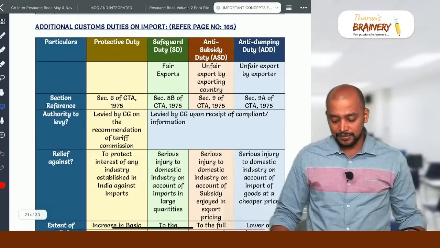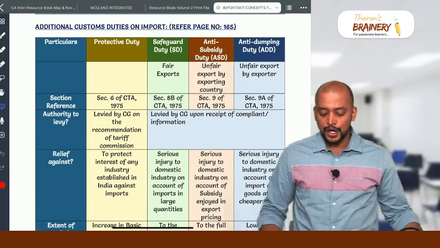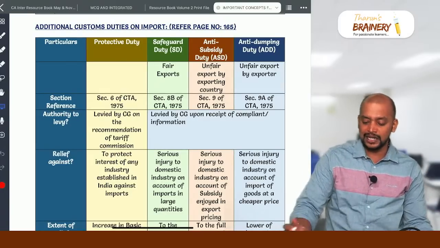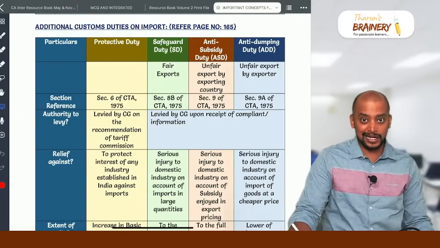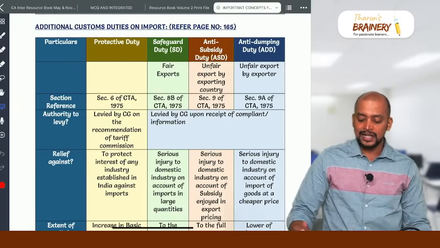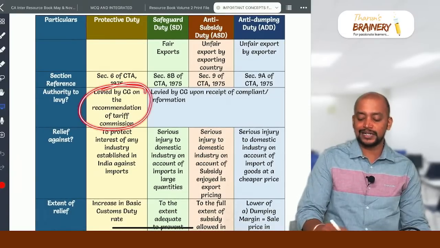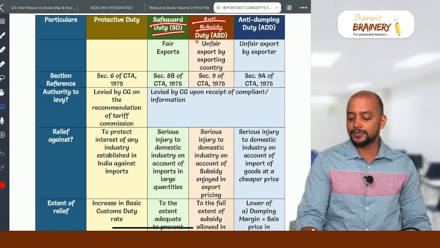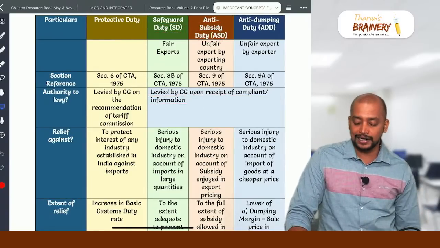Then in customs, mainly we have to learn these differences between protective duty, safeguard duty, anti-dumping duty and anti-subsidy duty. This anti-subsidy duty is also called countervailing duty under section 9. So who will be levying protective duty? Protective duty will be levied by the central government on the recommendations of the tariff commission, but the safeguard duty, anti-subsidy duty and anti-dumping duty are levied by the central government upon receipt of a complaint or information.